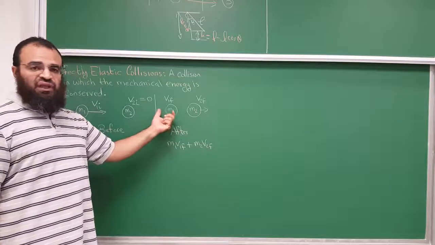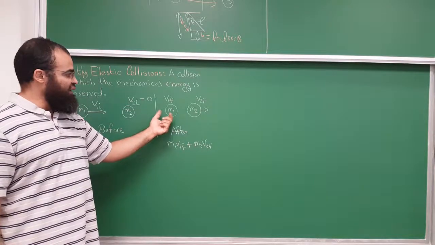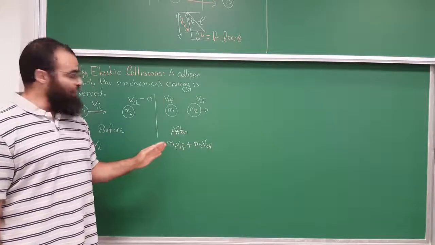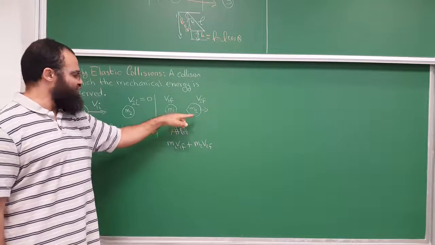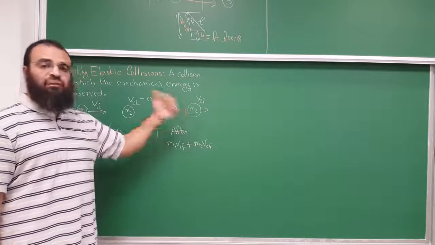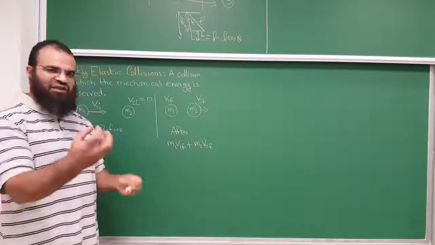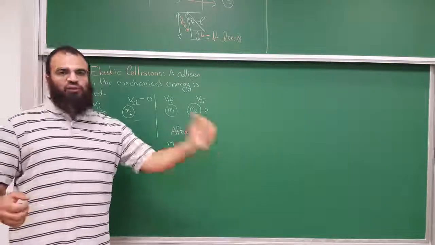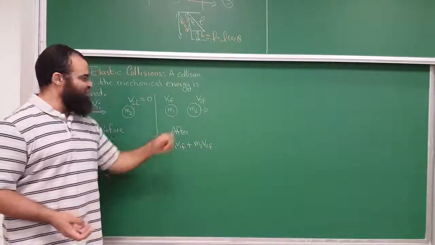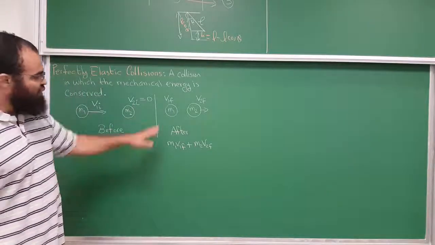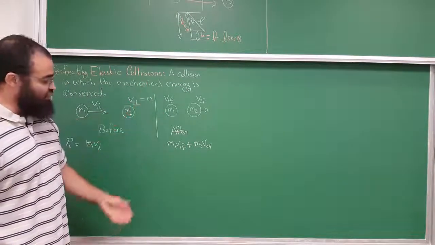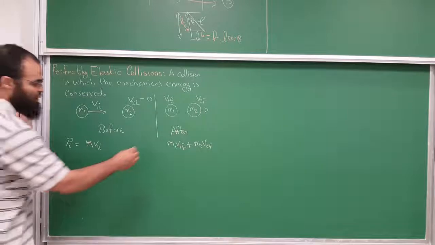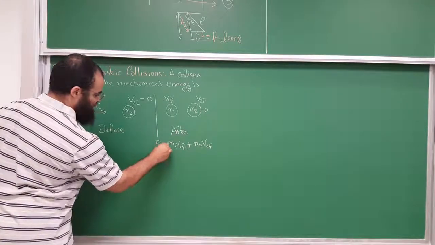But m1, three things can happen. It can hit m2 and then continue moving to the right. It can hit m2 and come to a stop, or it can hit m2 and then bounce back. If m2 is super heavy, imagine you take a ping pong ball and hit a bowling ball. The ping pong ball will bounce back if it's so light compared to this one. And so three things could happen. So v1 could be plus, minus, or 0. So we're just going to write it like that and then let the math and physics tell us. So this is the momentum after the collision.